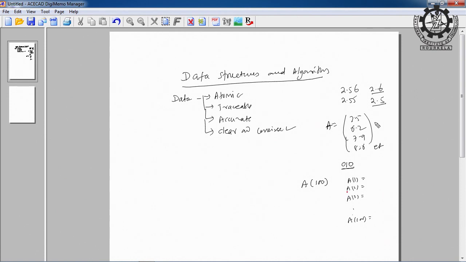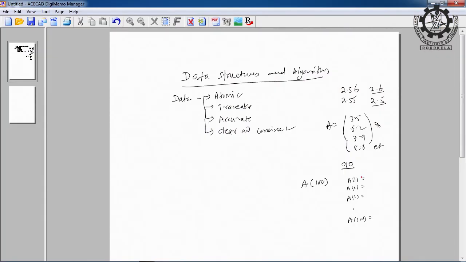And what should be the declaration of the array? The marks you can put as real values or as integers, so accordingly you have to declare it. Now whenever I write A of 1, what does it mean? An array storing some value. But by reading this, can I get information that it belongs to marks? If you want to be a good efficient programmer, you can know that array A contains marks, but how will another student or person know that array A is containing marks?